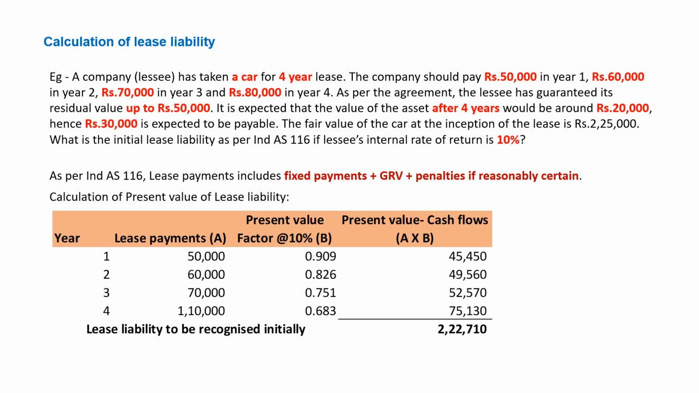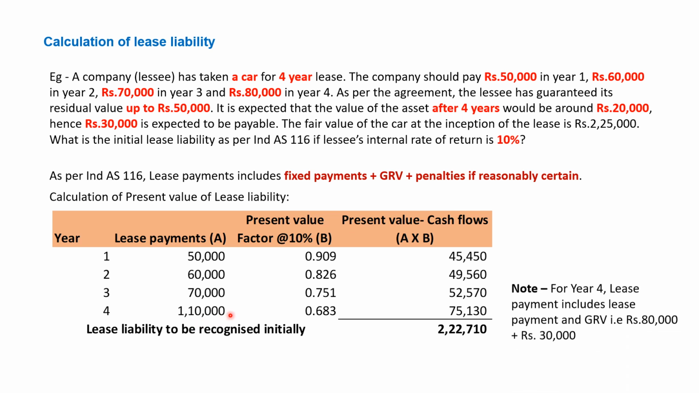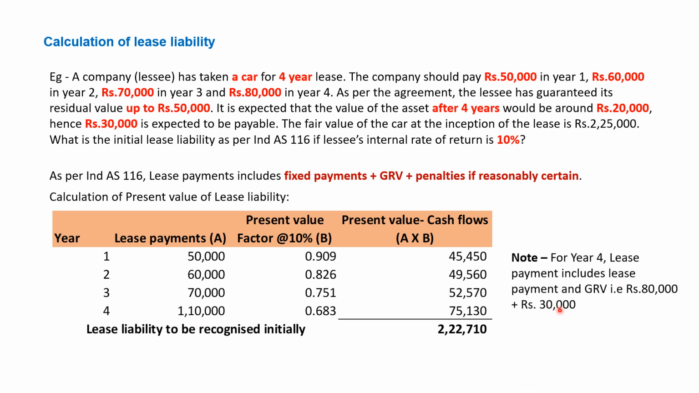You can see the table here: year 1, year 2, year 3. In all these three cases, you can see the rent 50,000, 60,000, 70,000. As per the 10% discount rate, this is the amount we are going to determine for the present value of future lease payments: 45,450, 49,560, 52,570. And in the fourth year, you can see the amount is 1,10,000, which is equal to 80,000 plus 30,000. 80,000 is the rent of the fourth year, and 30,000 is the GRV, which is expected to be paid at the end of the fourth year to the lessor. So the lease liability to be recognized here is 2,22,017.